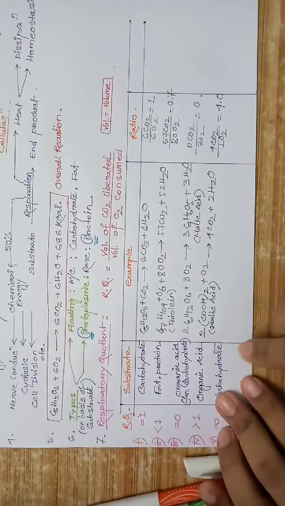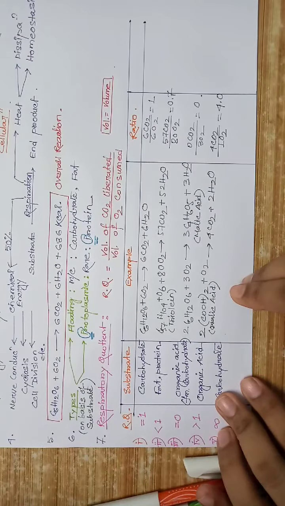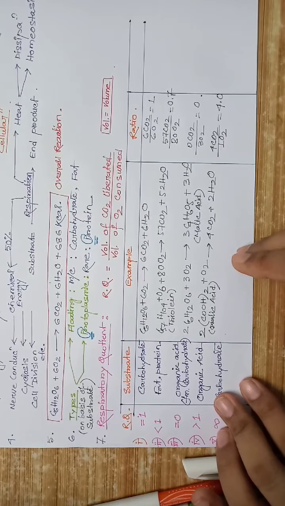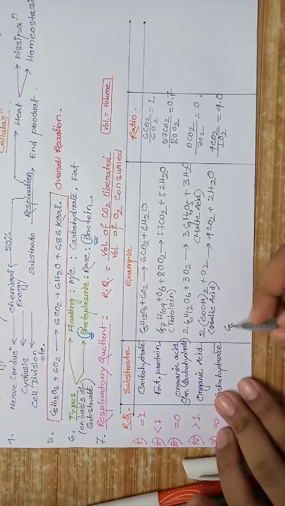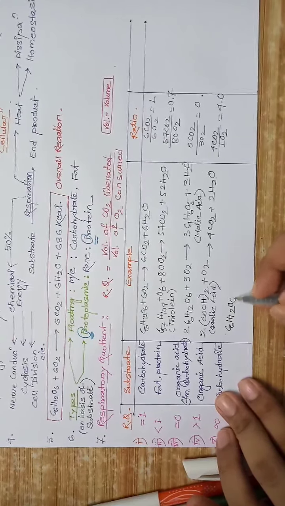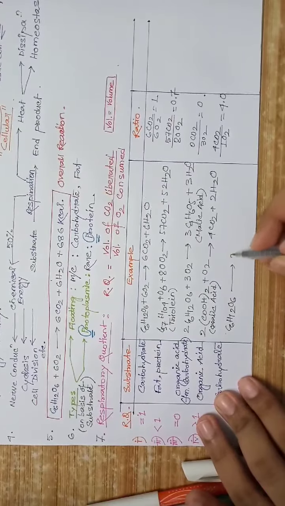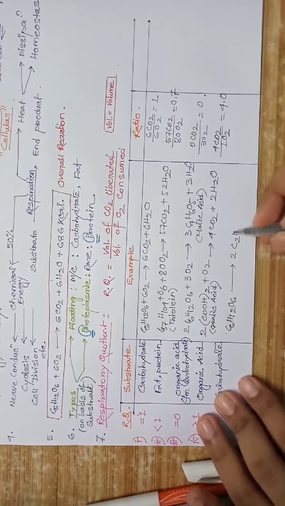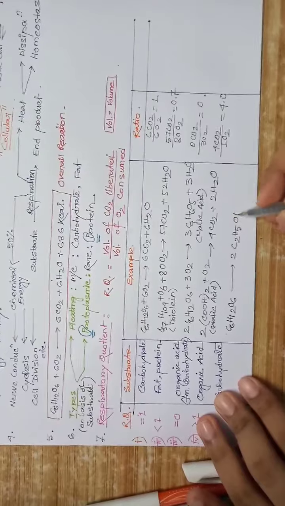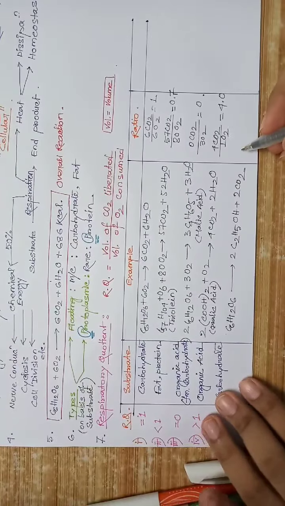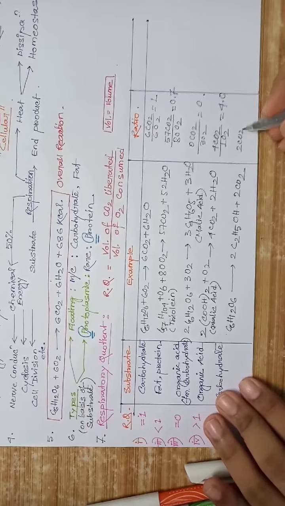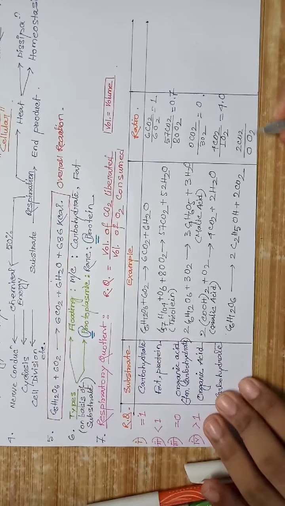Carbohydrate during anaerobic respiration, where oxygen is not consumed but CO2 is released, that is the alcoholic fermentation: C2H5OH plus CO2, 2CO2 divided by 0 O2.